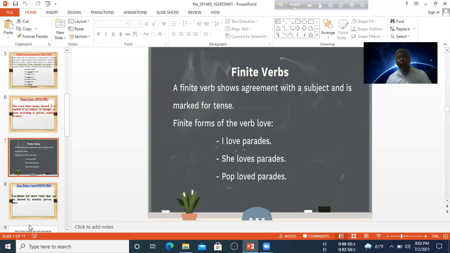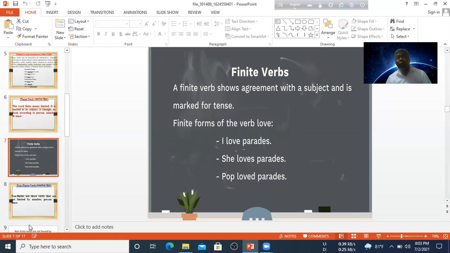So we see that there are three verbs: love, loves, loved. Same category verb, but in the first sentence, love is in the present form with a first person subject, so no s or es in this verb.